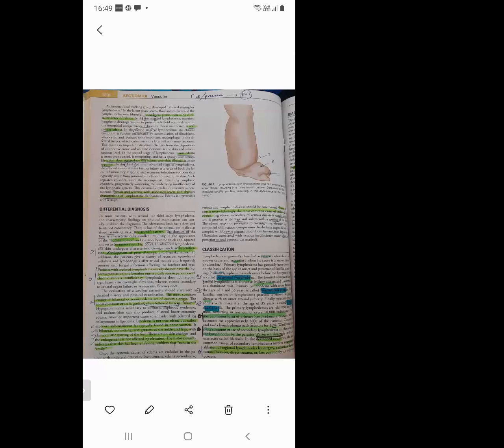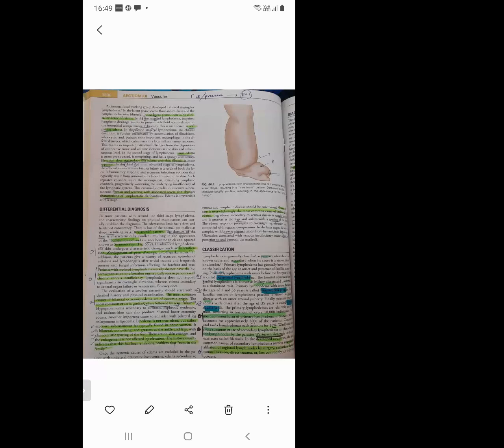So what is a tree trunk pattern? There is a loss of the normal perimalleolar shape, resulting in a tree trunk pattern. So what is buffalo hump? The dorsum of the foot is characteristically swollen, resulting in the appearance of the buffalo hump. What is Stemmer sign? The toes become thick and squared, known as Stemmer sign. Okay, so these are the things we have seen in case of second and third stage of lymphedema.